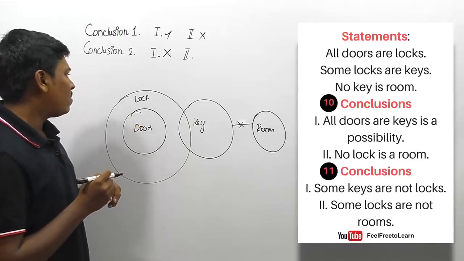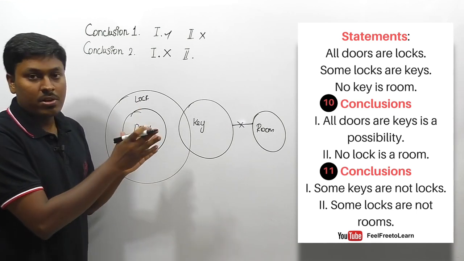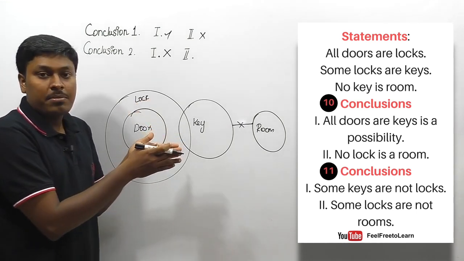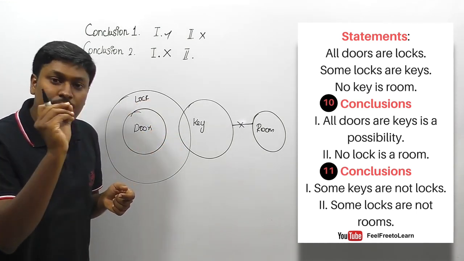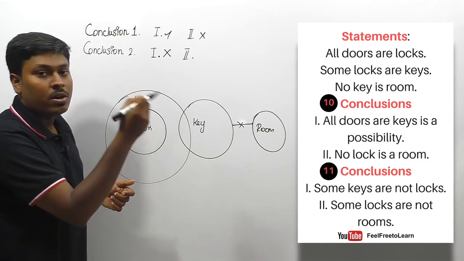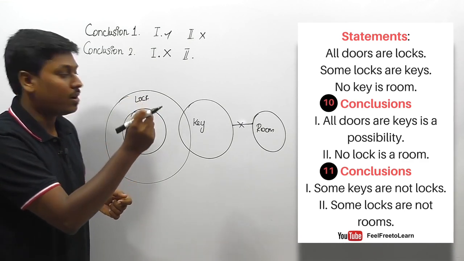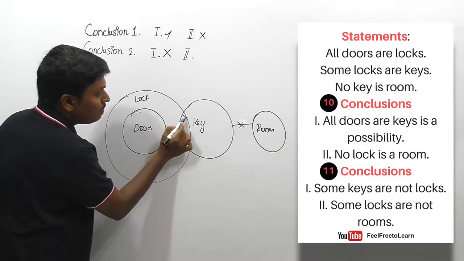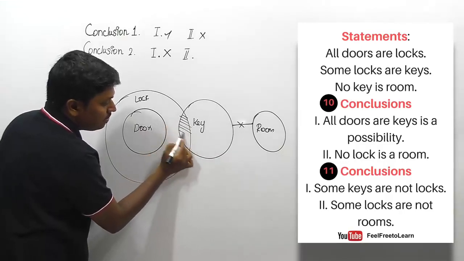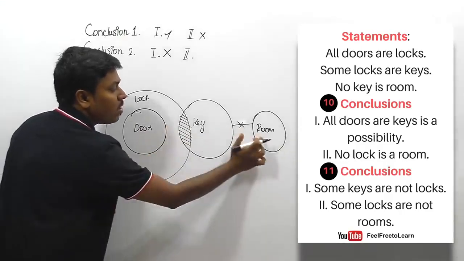Some locks are not room. Listen here friends, it's based on the some-not concept, so you need to read the first two words alone. Some locks are not rooms. The first two words are some lock. So some lock will be this region, right? So some lock is definitely not room, friends.